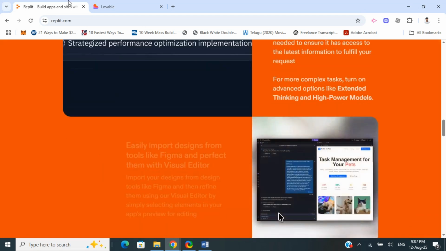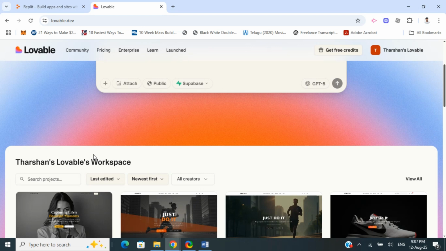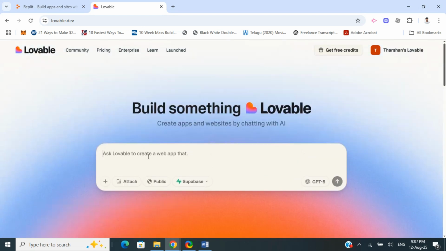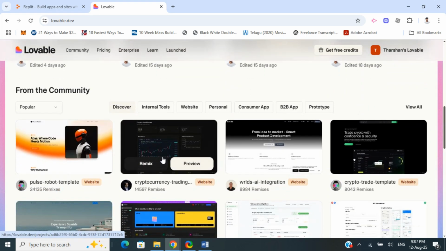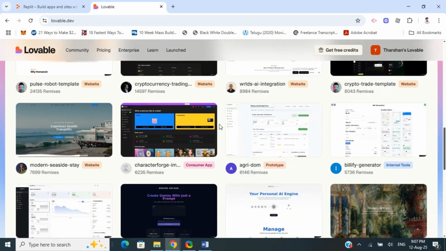Whereas Lovable, on the other hand, there is no coding required, so you just describe your app in plain English and it will get the job done for you. It's ideal for non-technical users and solo founders, and the AI handles the design, backend logic, and everything. The issue with this is that it has limited customization when you compare it with a full-code platform like Replit, and it's not suitable for complex, production-grade apps.